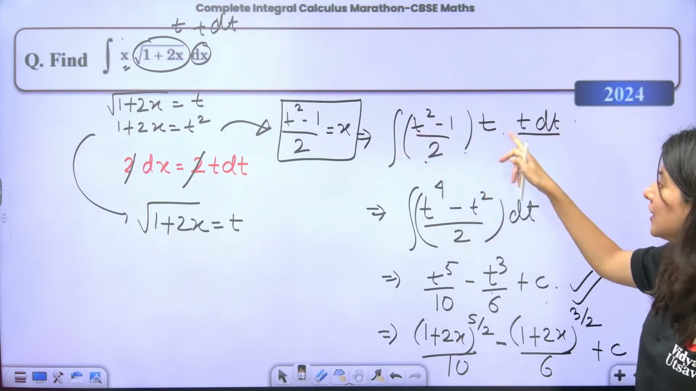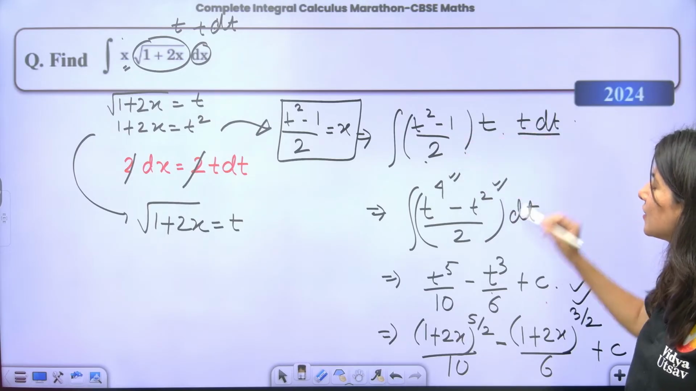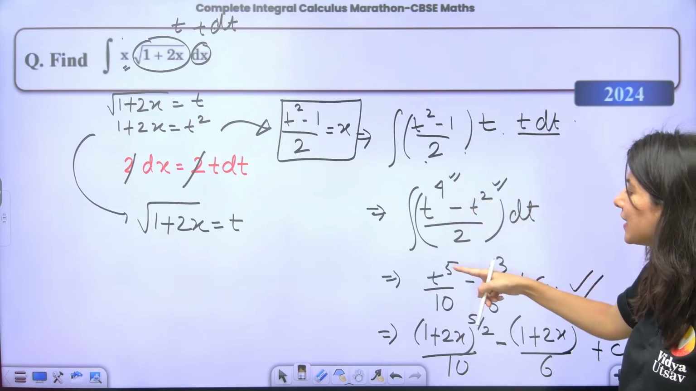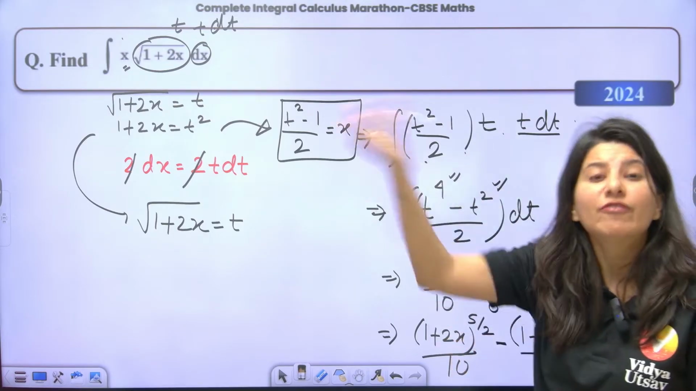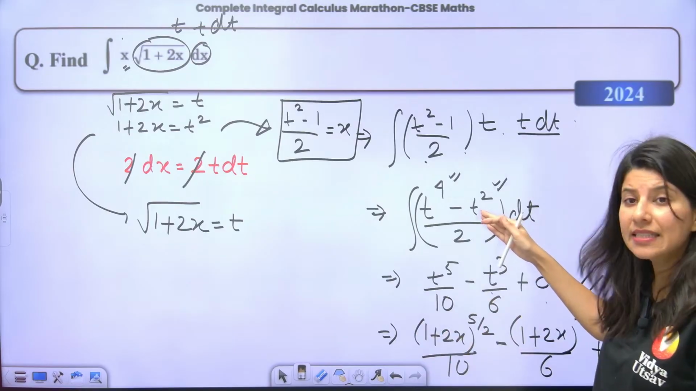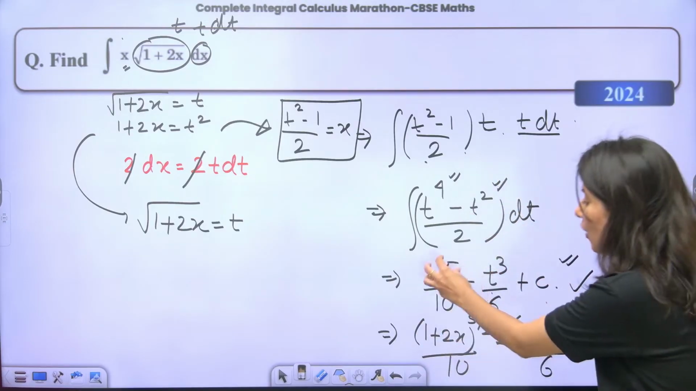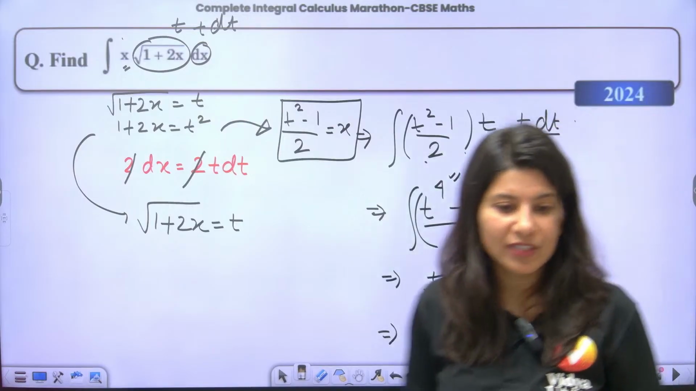t square into t square is t power 4. Then we have 1 into t square is t square. Now integrate. Integration of t power 4 is t power 5 by 5. But 2 was already there, that is why 10. This is t square, integration is t cube by 3. But this has become 6. Now you just need to plug in the value of t right here.